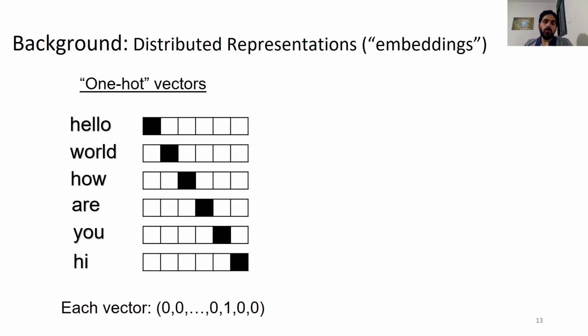But how can we feed words into the model? One way to represent a word is by one-hot vectors. Vectors of zeros and only one in one position. So for example, here the first word in the vocabulary is hello, and it's represented by this one-hot vector, which has the first component 1 and the others are zeros.